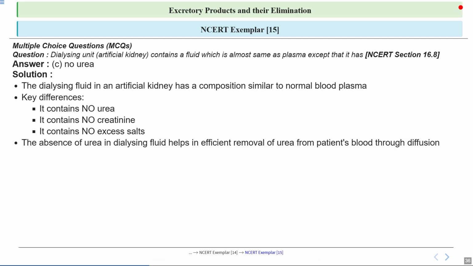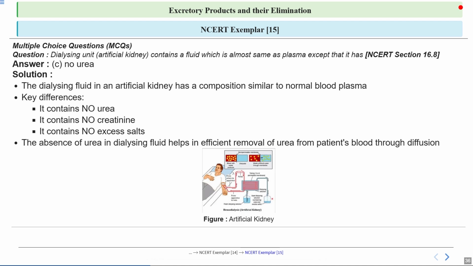Let's focus on the absence of urea in the dialysing fluid. This is a critical aspect because it enhances the efficiency of urea removal from the patient's blood through diffusion. The process relies on the concentration gradient between the blood and dialysing fluid. So we have a visual representation of an artificial kidney. You can notice the important components involved here and how they work together to facilitate the process of dialysis.